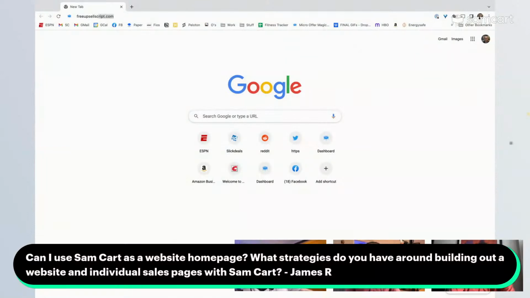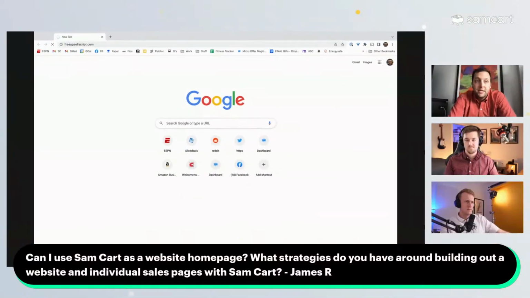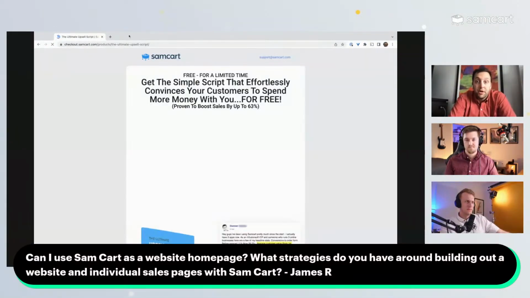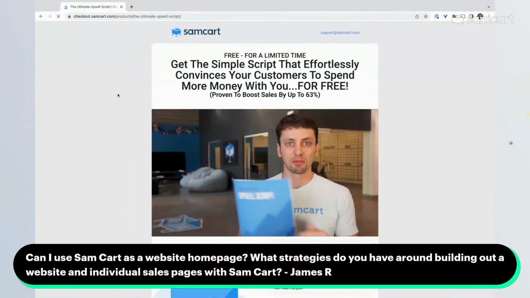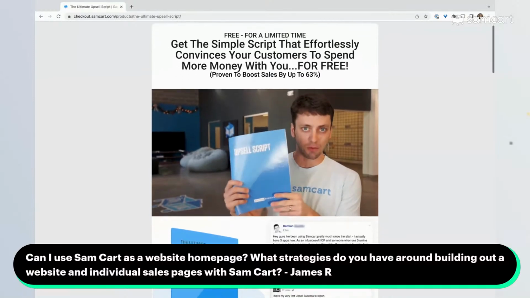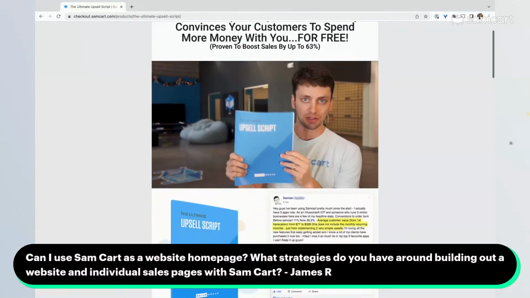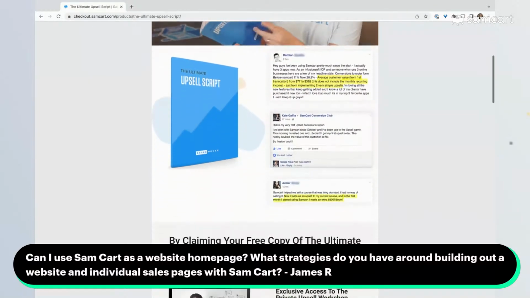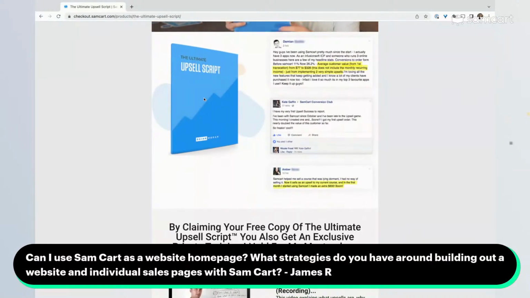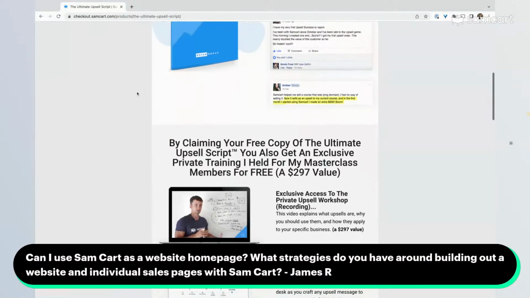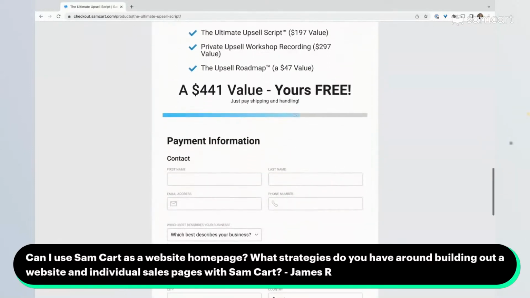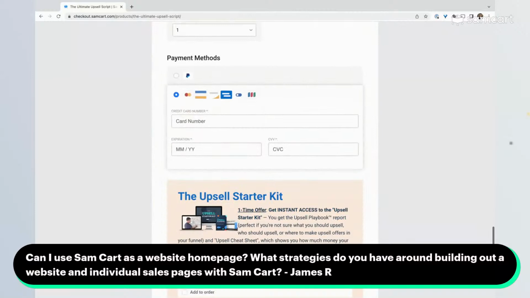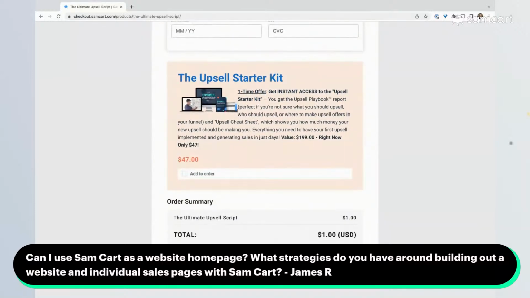Yeah, so I'm gonna go to freeupsellscript.com, and Free Upsell Script is nothing but a SamCart sales page and a checkout page, right? Maybe we can share this URL, but it's freeupsellscript.com. We send people to this page where they can purchase this upsell script that we have, right? And it's its own website, its own URL, its own homepage, and you basically just come here and buy this upsell script for $1.